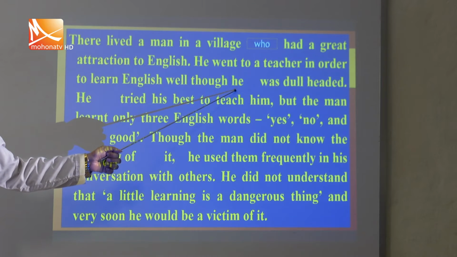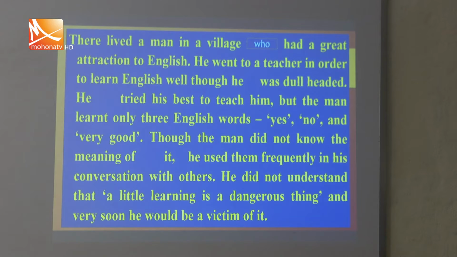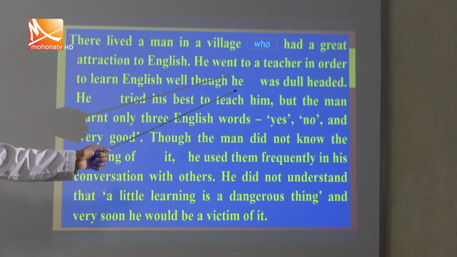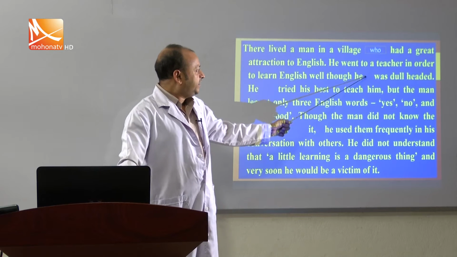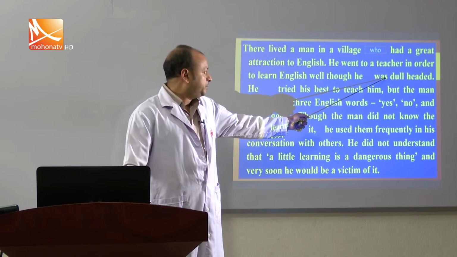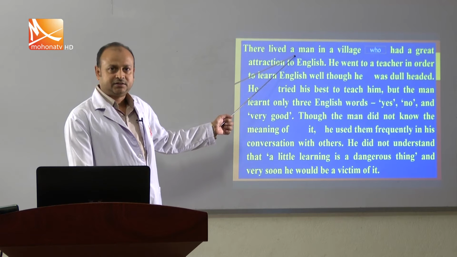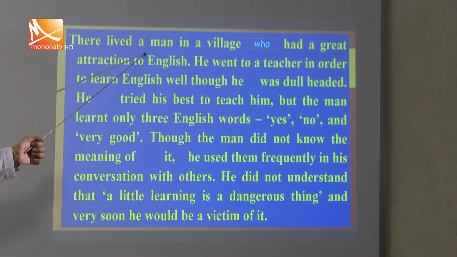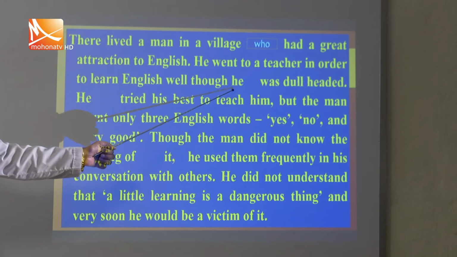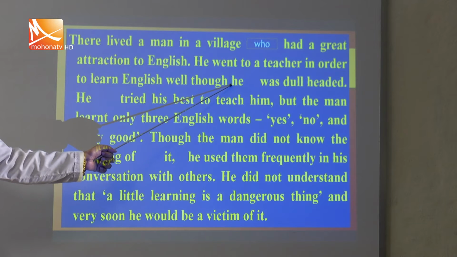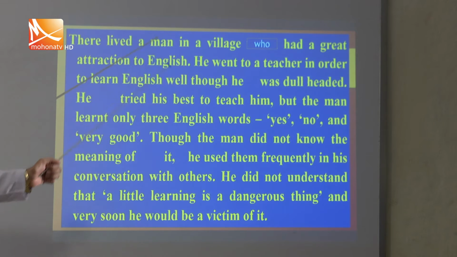So he is unclear here. We have to clarify it by using its proper form. He was dull-headed means the man was dull-headed, who is a learner here. So instead of he, to make it clearer, we have to use a man, my student.